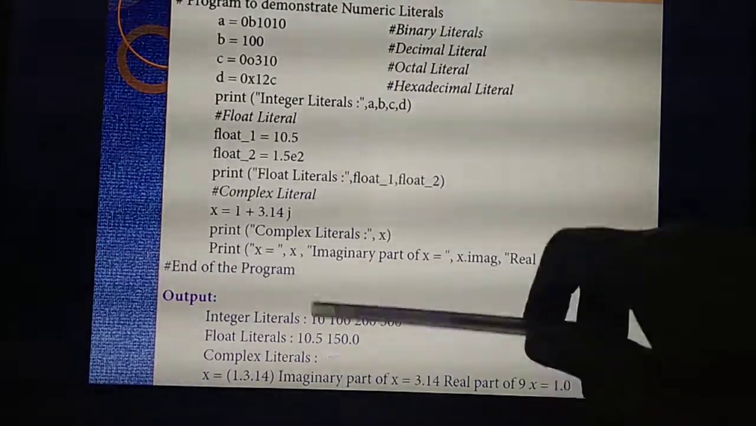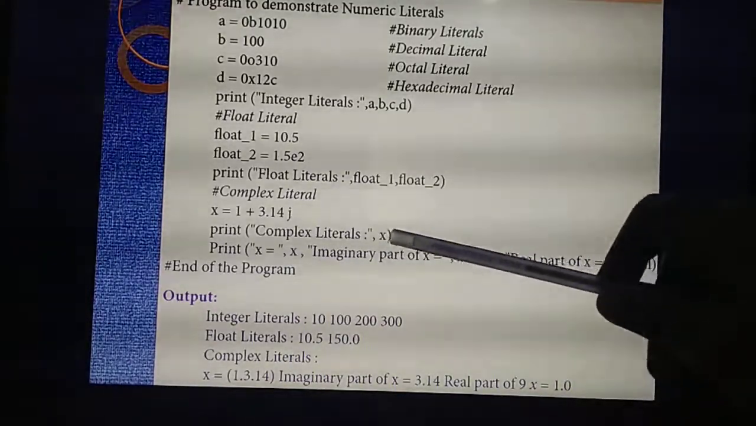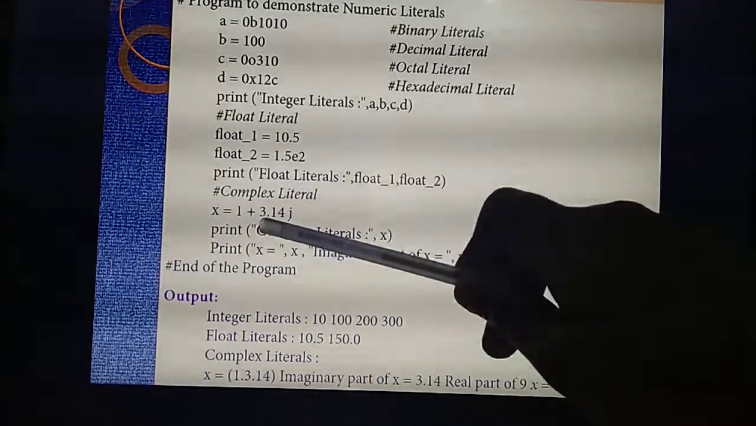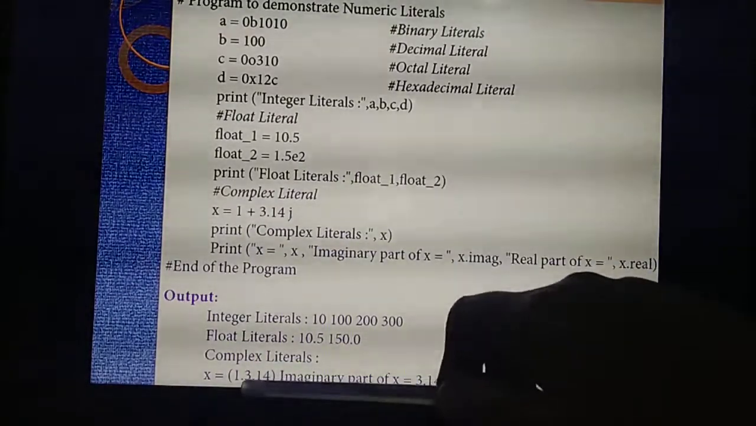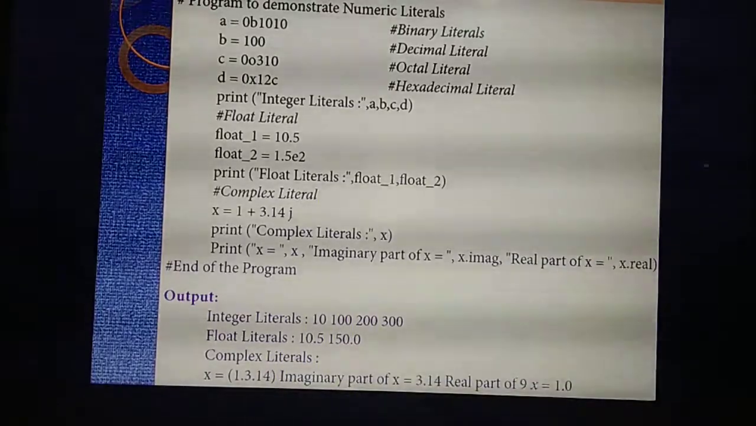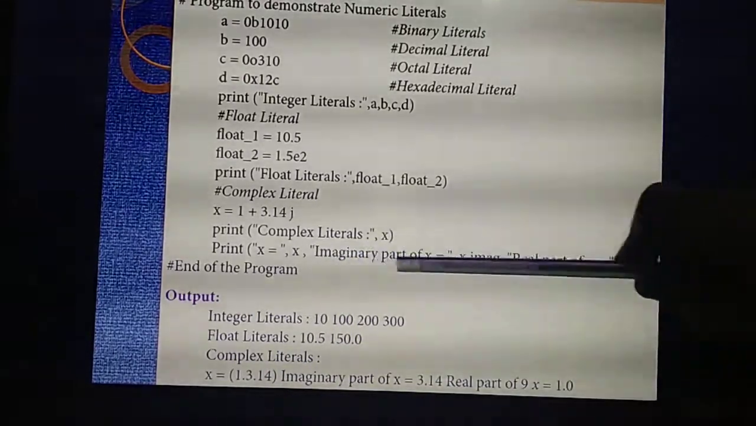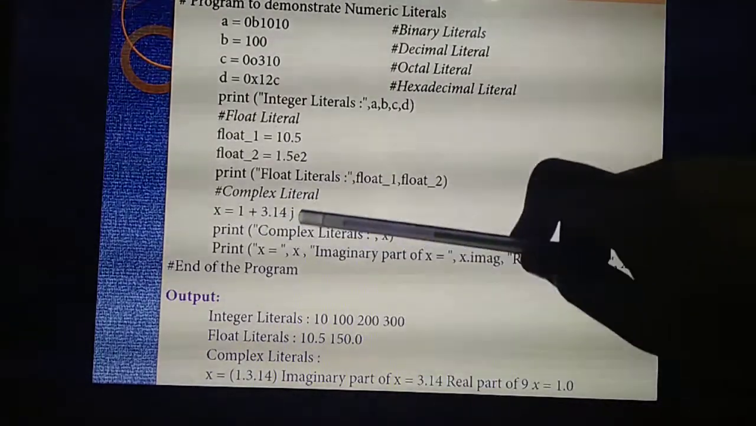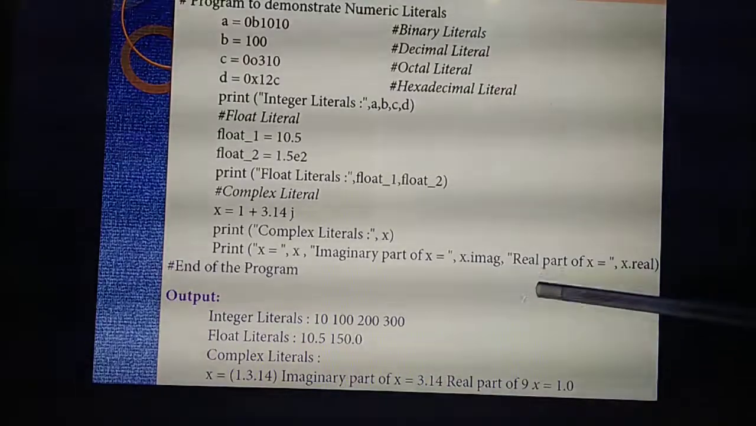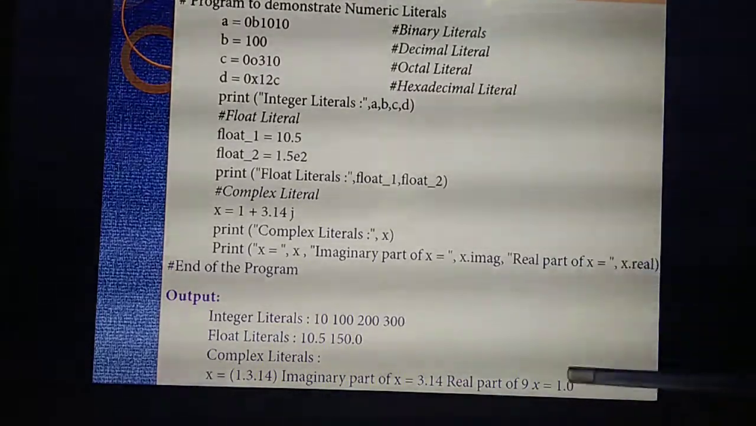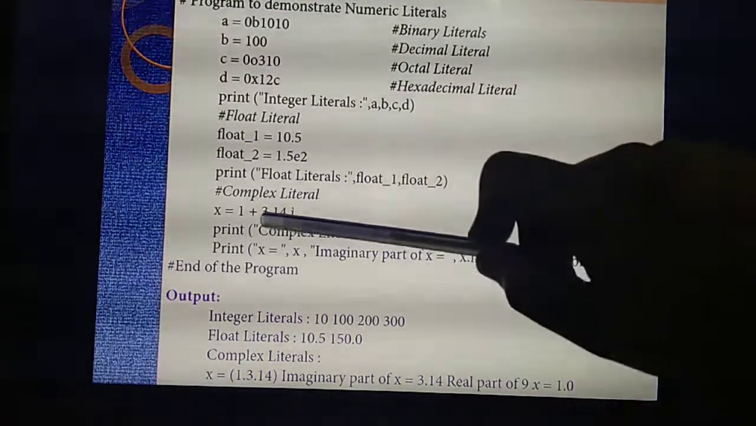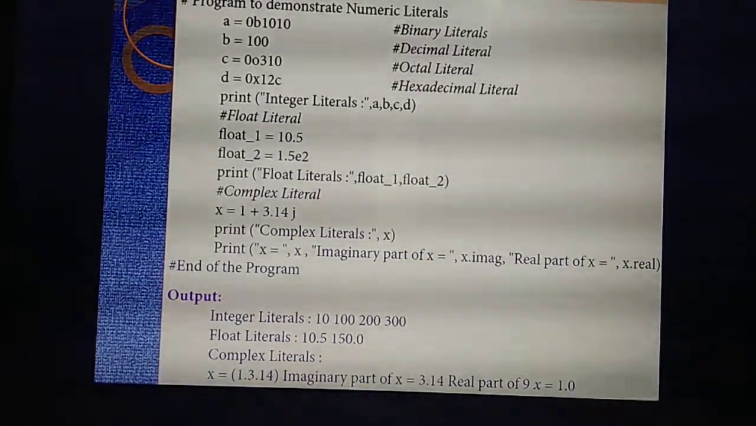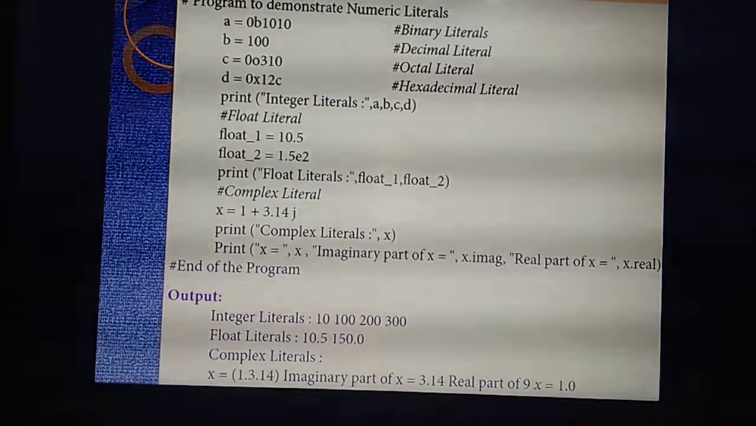Then complex literals. What's the value of x? First you need to write the value: 1, 3.14. This is not a point. Then the imaginary part of x, x dot imag. What's the imaginary part? 3.14. Comma, real part of x. What's the real part of x? X dot real, that means 1. That's 1.0. Understand? So this is somewhat tough. You understand and study. Okay.